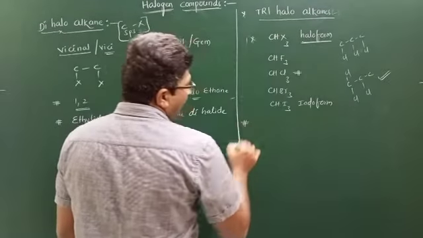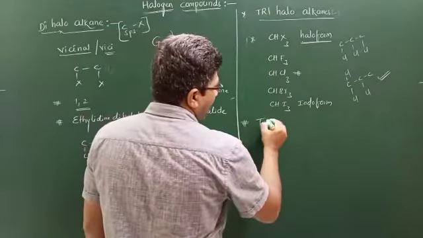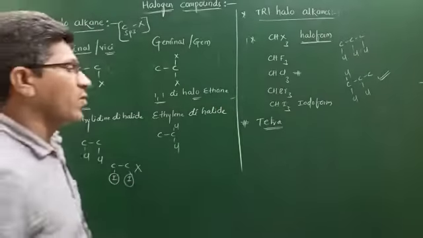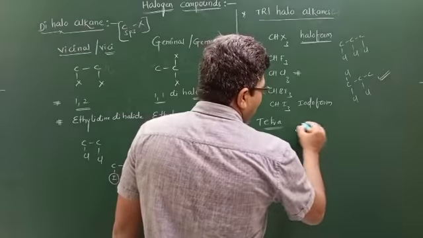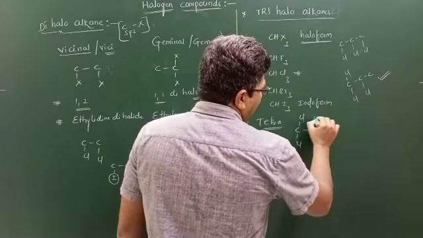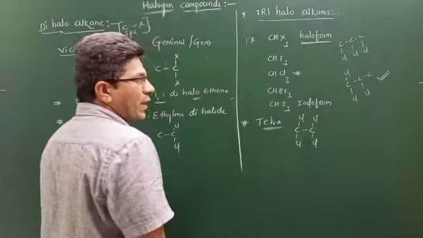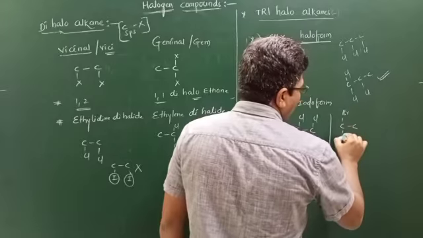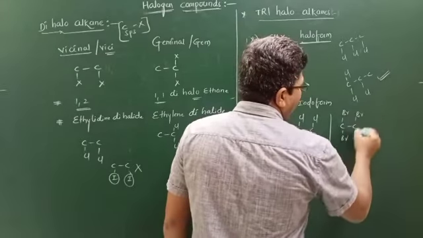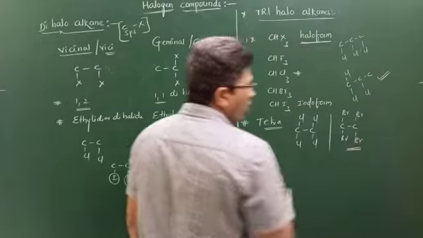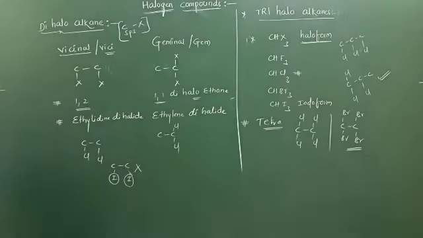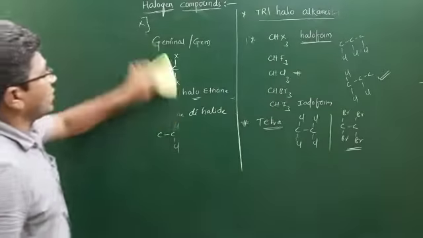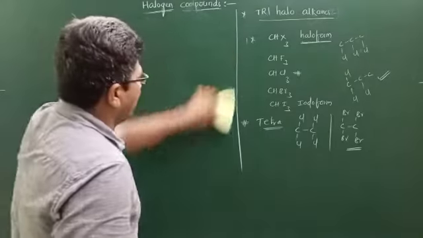Next, go to tetrahaloalkanes. Tetra. So what is the meaning of tetra? Attached to how many? 4 halogens. This is 1,1,2,2-tetrachloroethane, or 1,1,2,2-tetrabromoethane. So these are called tetrahaloalkanes.